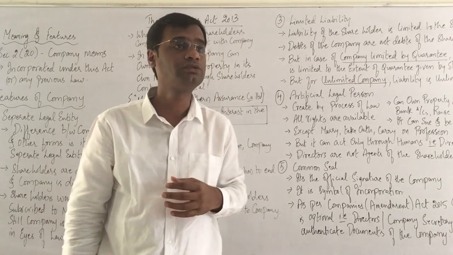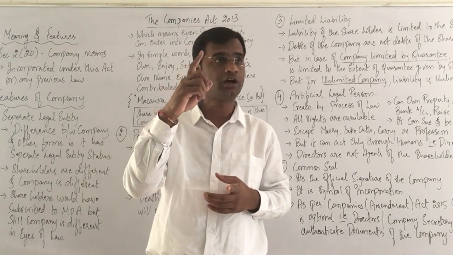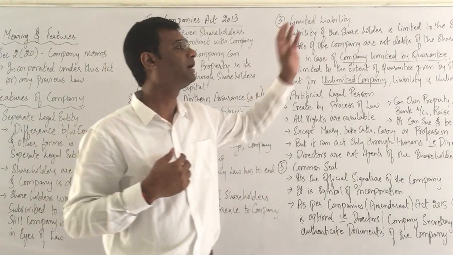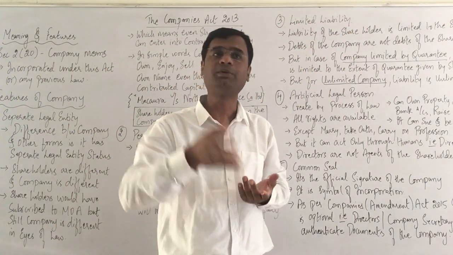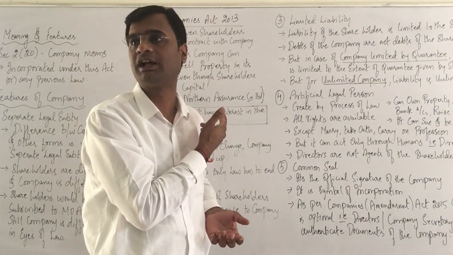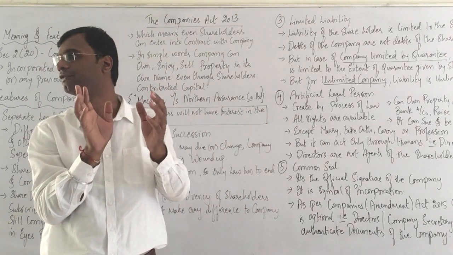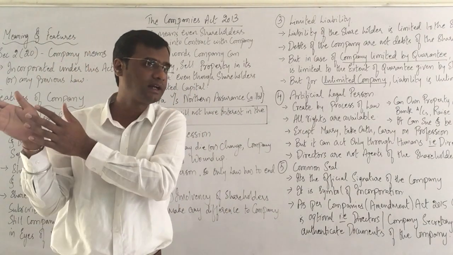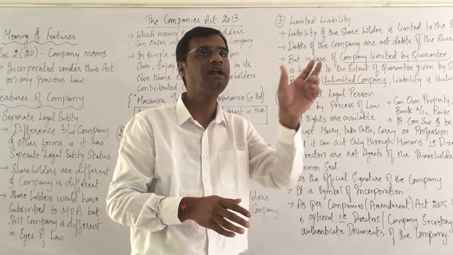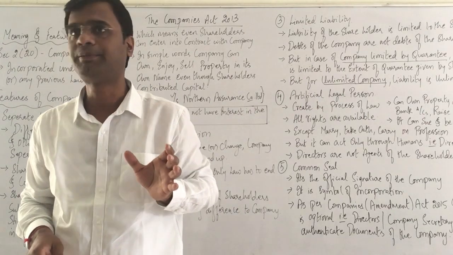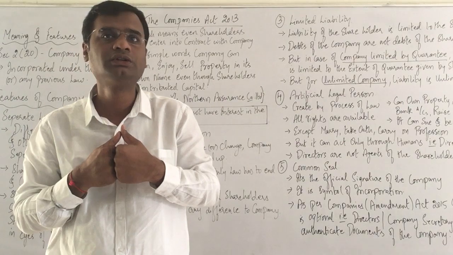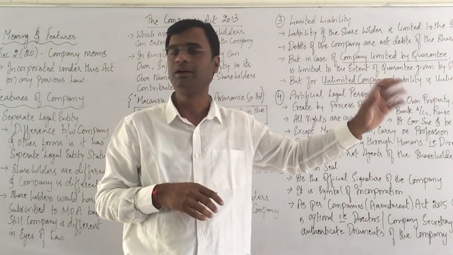If that is the scenario, shareholders will tell like this: Sorry, my liability is limited and restricted to the maximum share capital that I have contributed. Which means, if you want, you take my share capital and go. You can't come to my personal assets. Understanding the essential difference? In a partnership firm, unlimited liability. In the company form of organization, the liability is limited to the extent of share capital. The maximum that shareholders can lose is only the share capital.